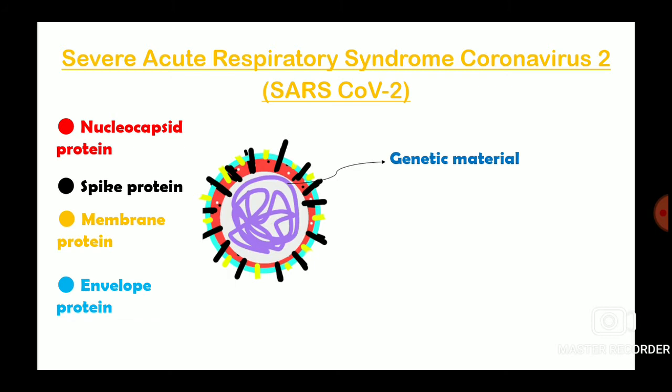Now we know that genetic material is mostly nucleic acids, right? So here also the genetic material is nucleic acid. But is it a DNA just like humans, or is it RNA? Well, in coronavirus we have an RNA genome, and that too a positive sense RNA. Now what does that mean? Okay, so let us understand that.